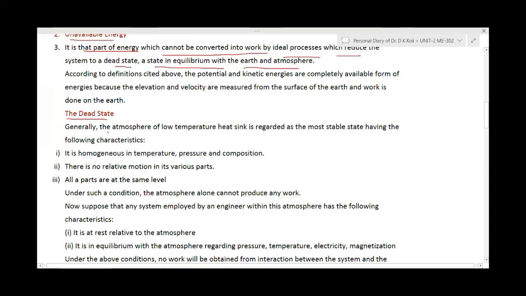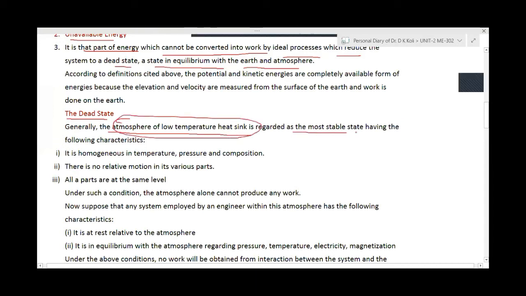Dead state is actually the atmosphere, the low temperature heat sink. The atmosphere, which is the low temperature heat sink, is regarded as the most stable state having the following characteristics. Because the atmosphere is available everywhere, all the processes occur on the earth surface, so we use atmospheric air as the heat sink. The atmosphere is homogeneous in temperature, pressure, and composition. Its temperature is the same, not changing. Pressure is the same, not changing. Composition is not changing. Even if there are some small changes, we consider that it is homogeneous throughout.